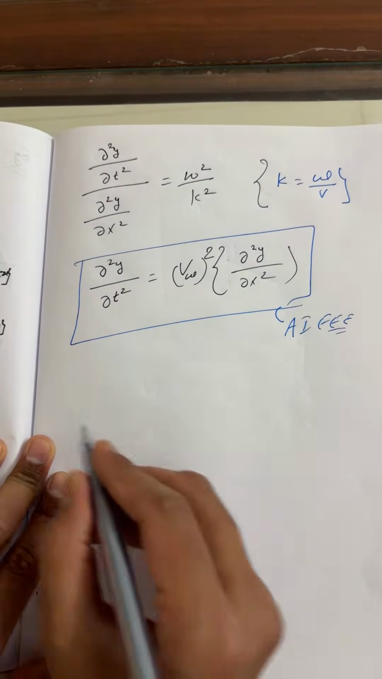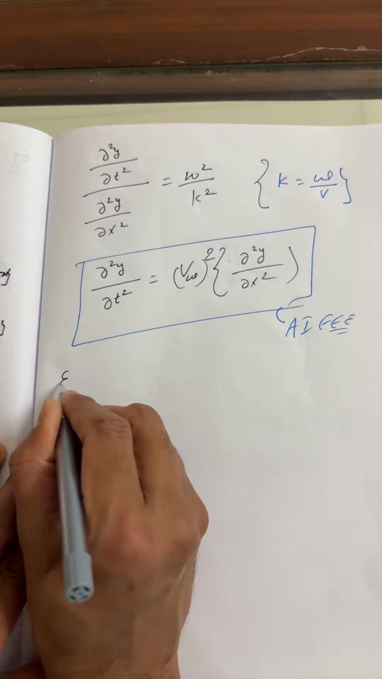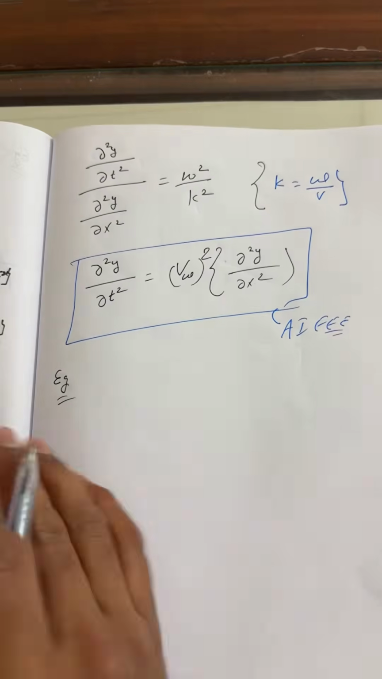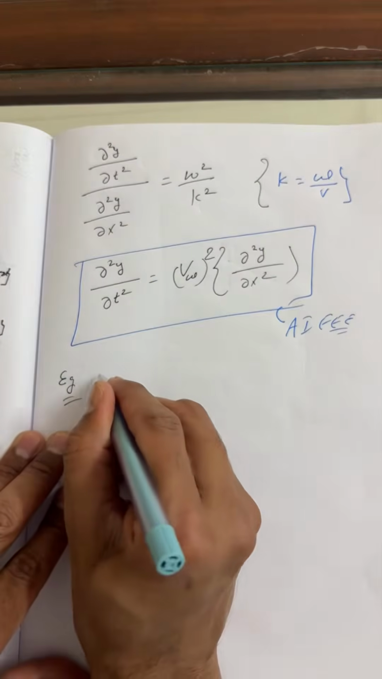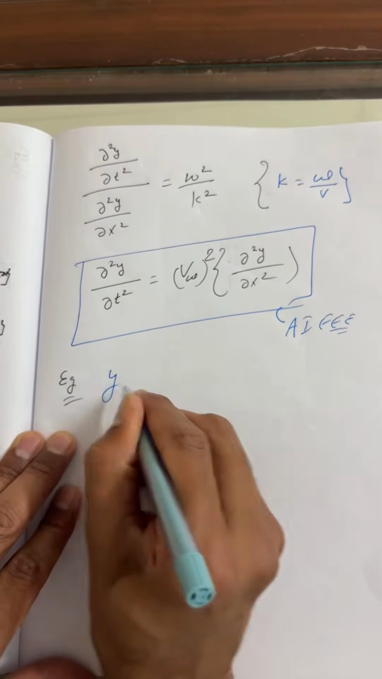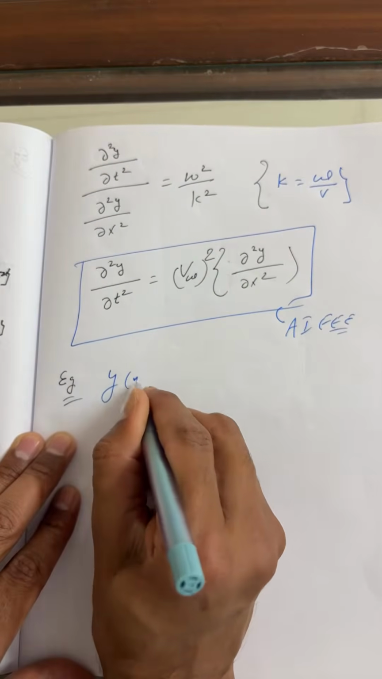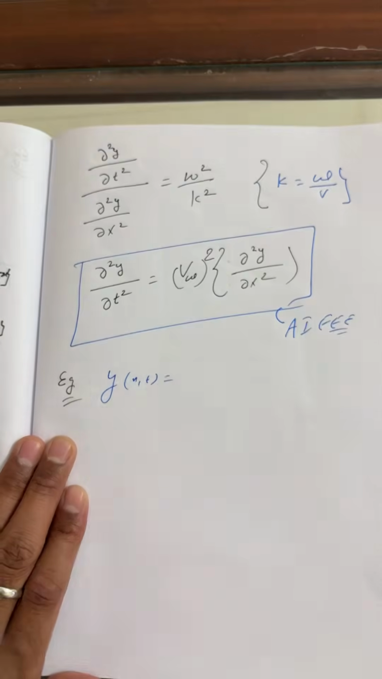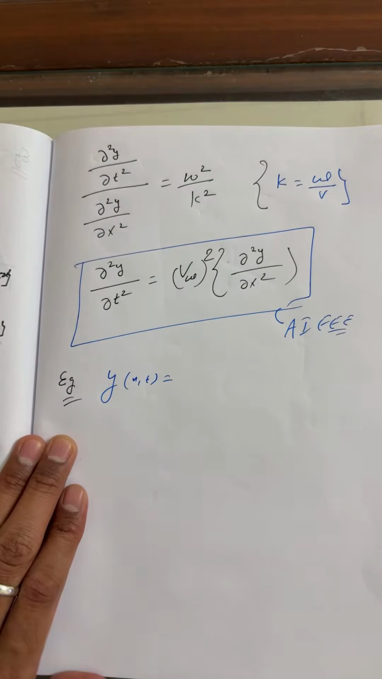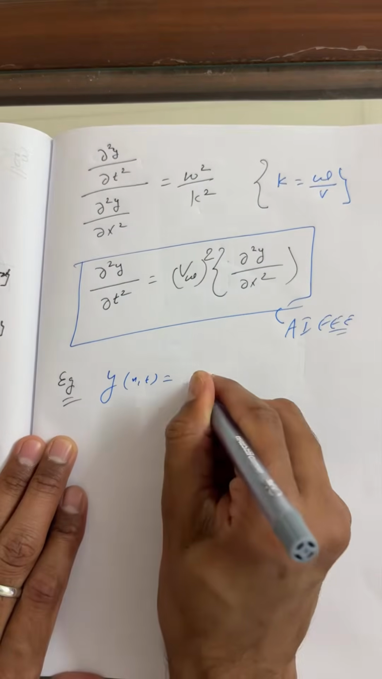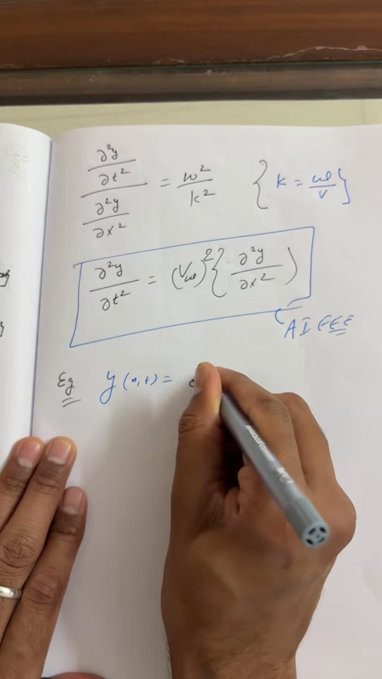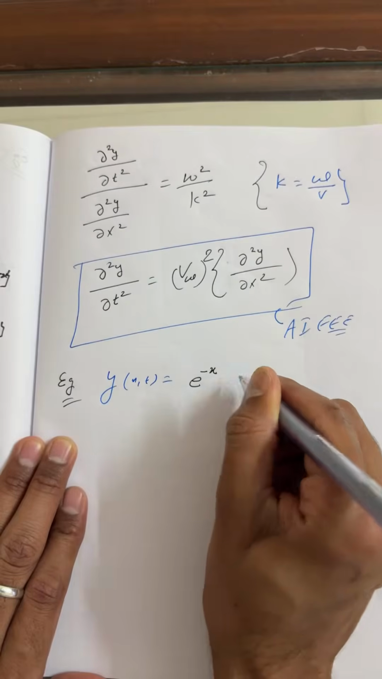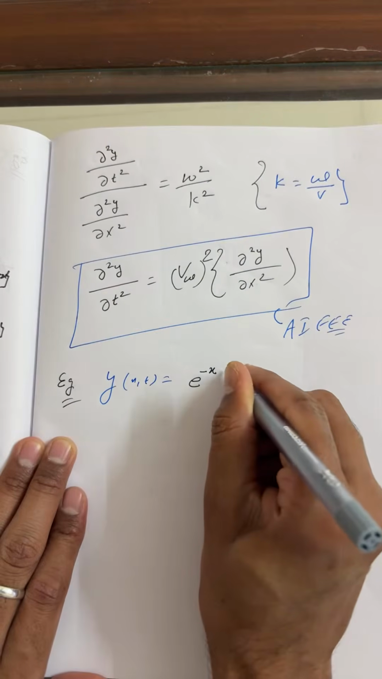Now, have a look at the questions here, everyone. This is a question based on the previous content which I delivered. You have y as a function of x, t. This is, my dear, an advanced question: e to the power of minus x plus 2t.